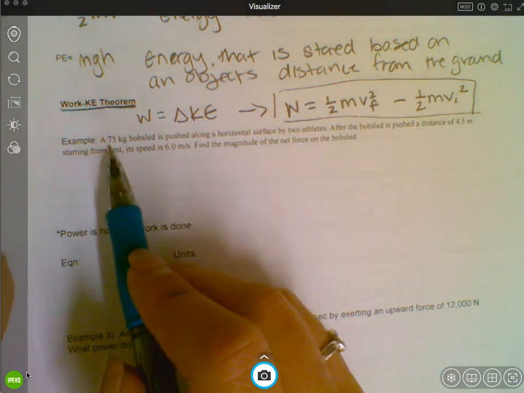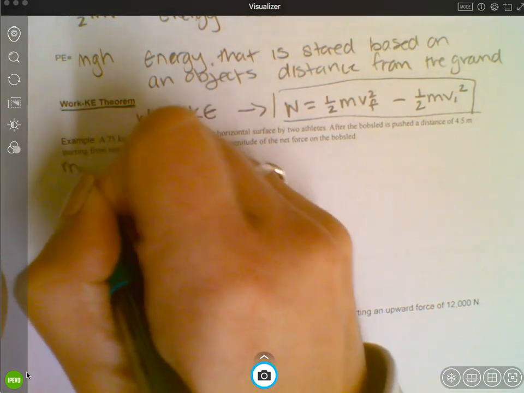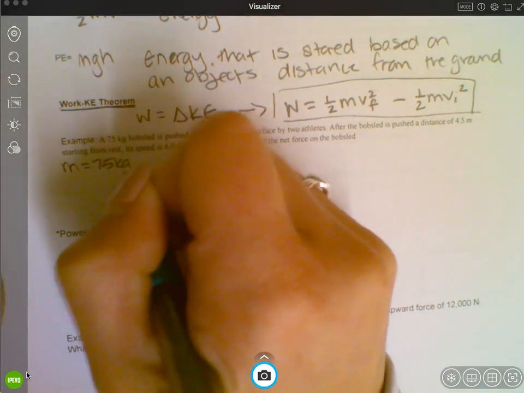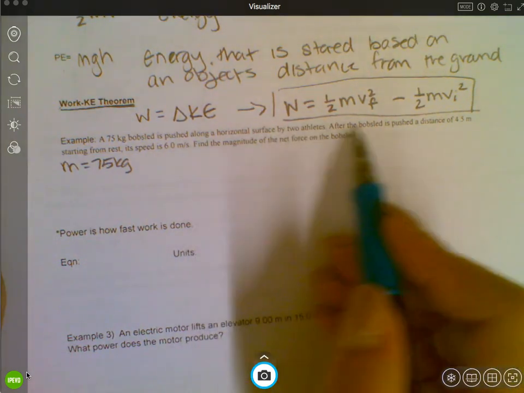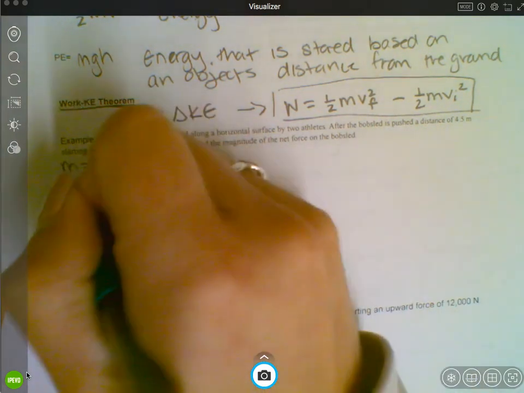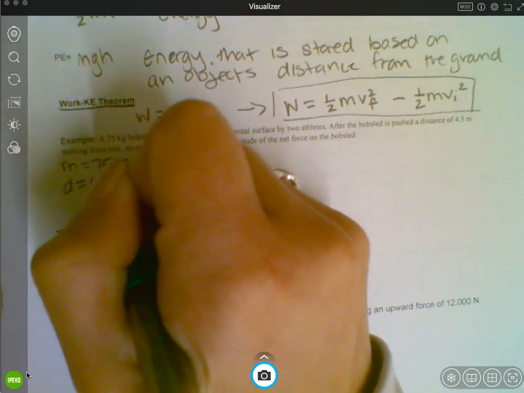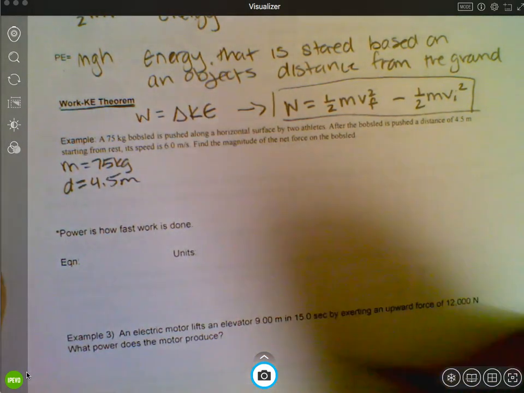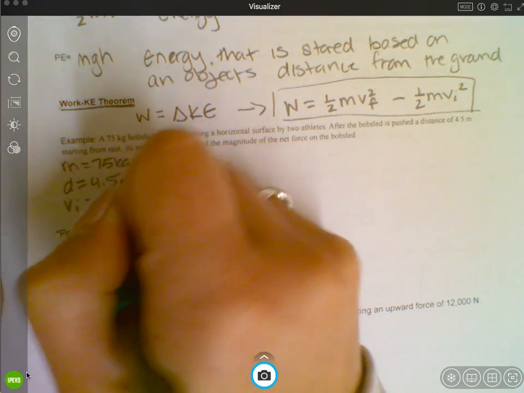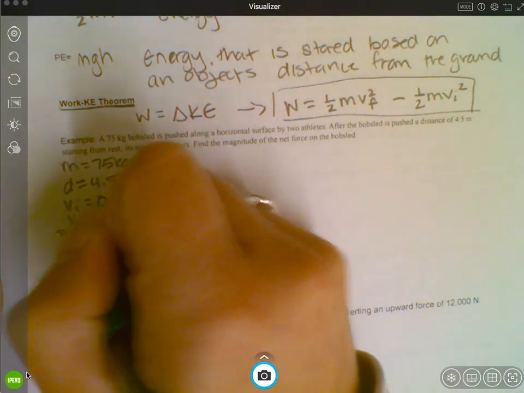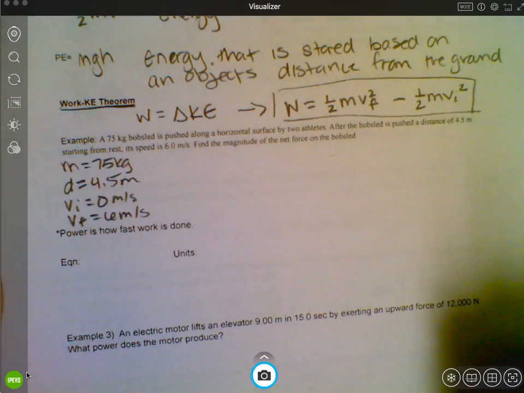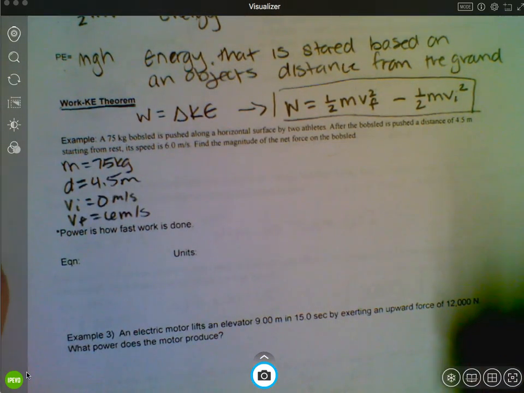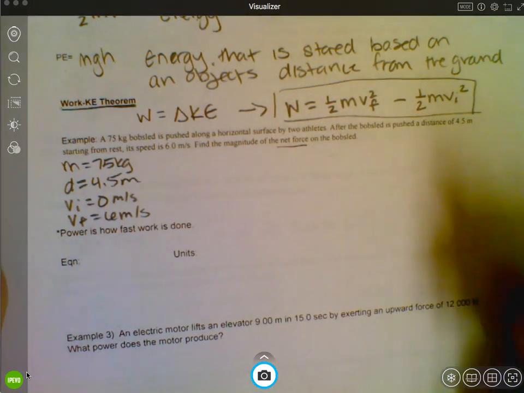All right, so example: a 75 kilogram bobsled, so mass is 75 kilograms, is pushed along a horizontal surface by 2 athletes. After the bobsled is pushed a distance of 4.5 meters, starting from rest, its speed, so its final velocity, is 6 meters per second. Find the magnitude of the net force on the bobsled.